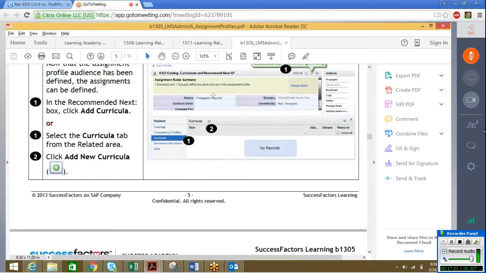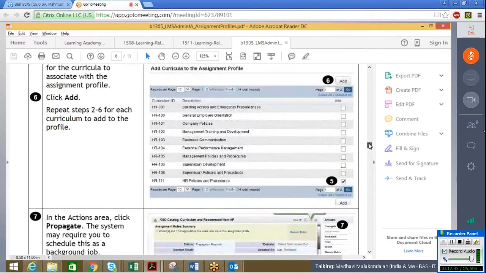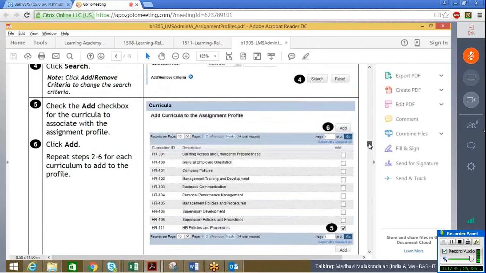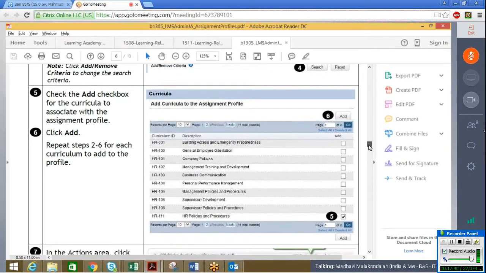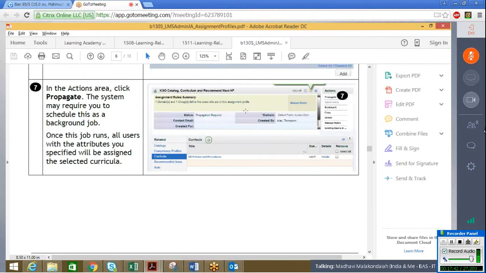You are in the same assignment profile screen. Under related area, you go to your curricula tab and select the add button to add the curricula to the assignment profile. When you search for add curricula, you will get a list of curricula. You can choose your own curricula and click on add. Once you have added, the curricula that you have chosen will come here. So you have selected, say, assignment profile.